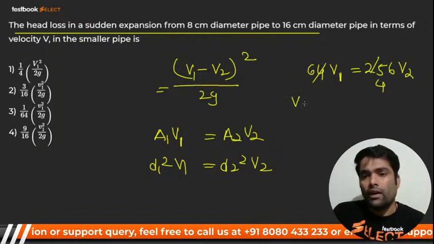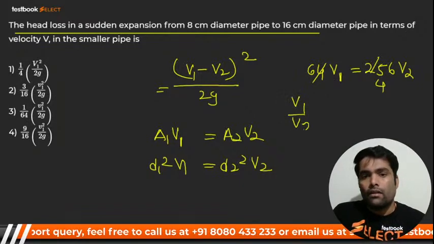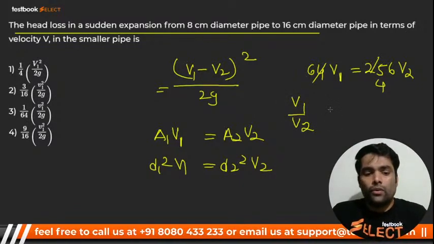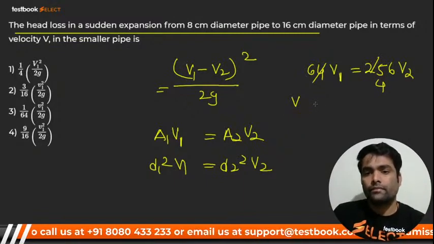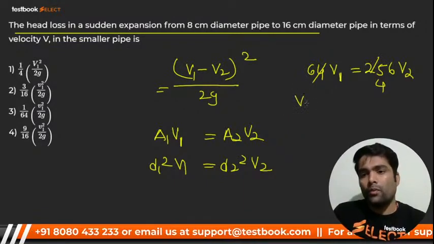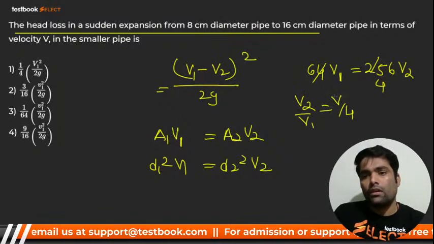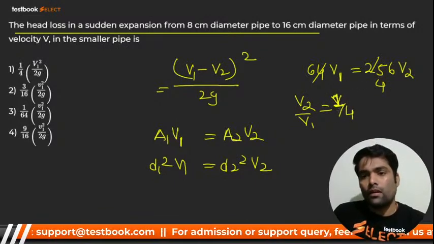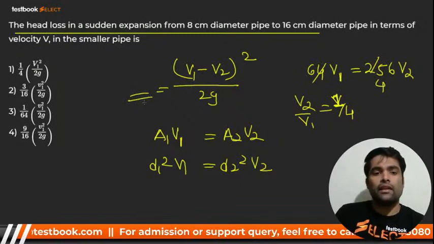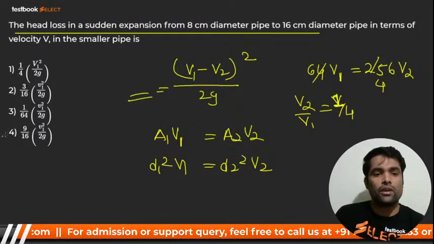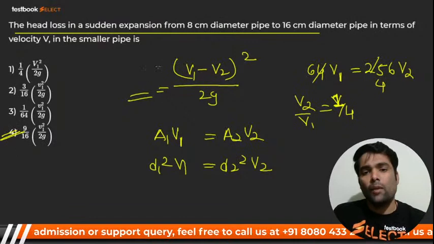So V1 by V2 will be what? Or you can do one thing, आप क्या करो, V2 by V1 निकाल लो. V2 by V1 will be 1 by 4. Put this value, you will get the answer. The answer will be 9 by 16 V1 square by twice g. V1 common ले लेना यहाँ से.